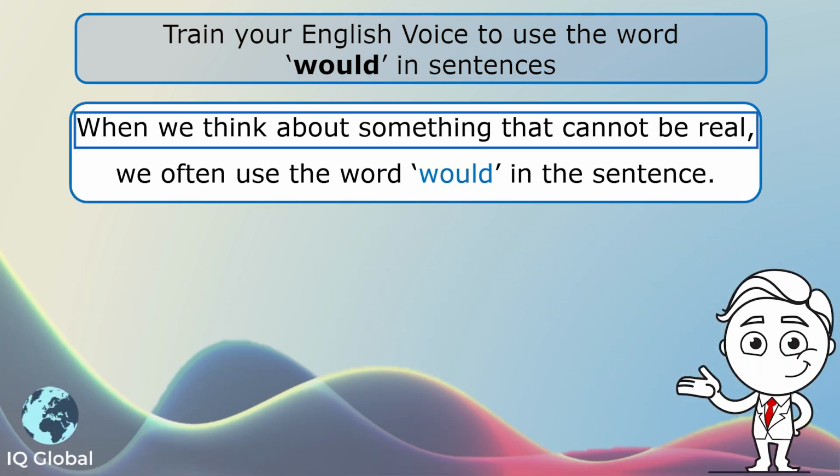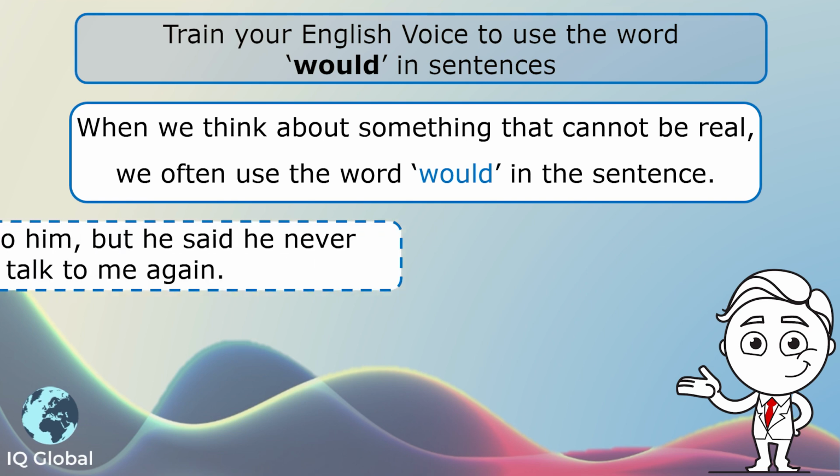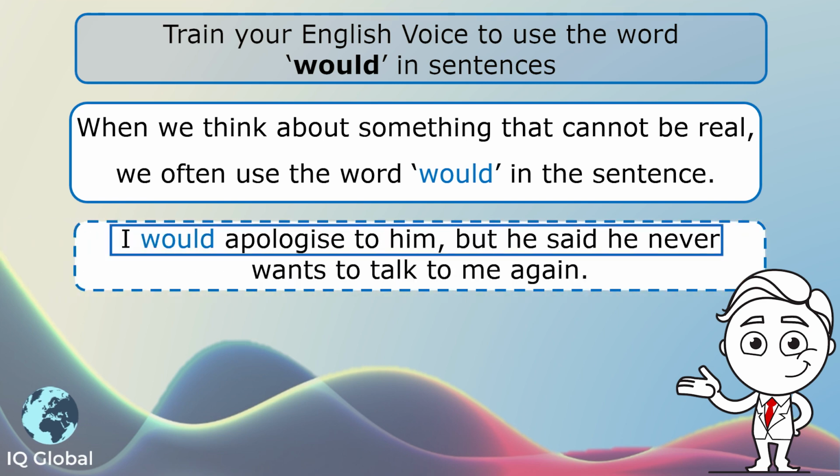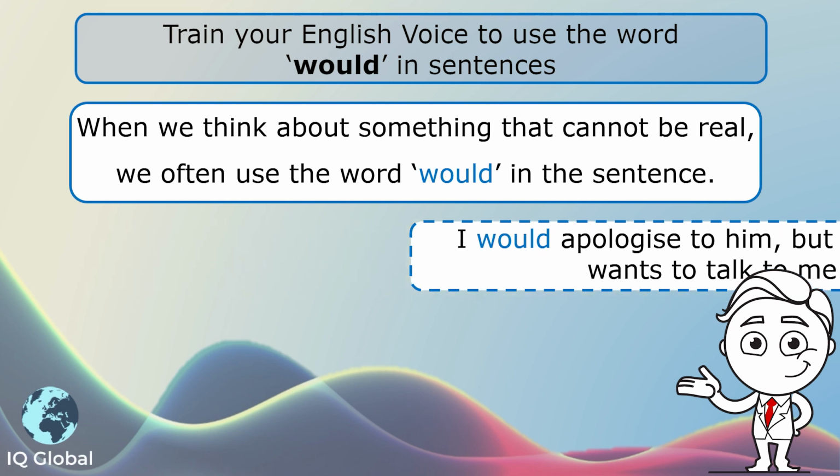When we think about something that cannot be real, we often use the word would in the sentence. For example, I would apologize to him, but he said he never wants to talk to me again. So if I can't talk to that person, I can't apologize. So this cannot be real, but I would apologize to him.